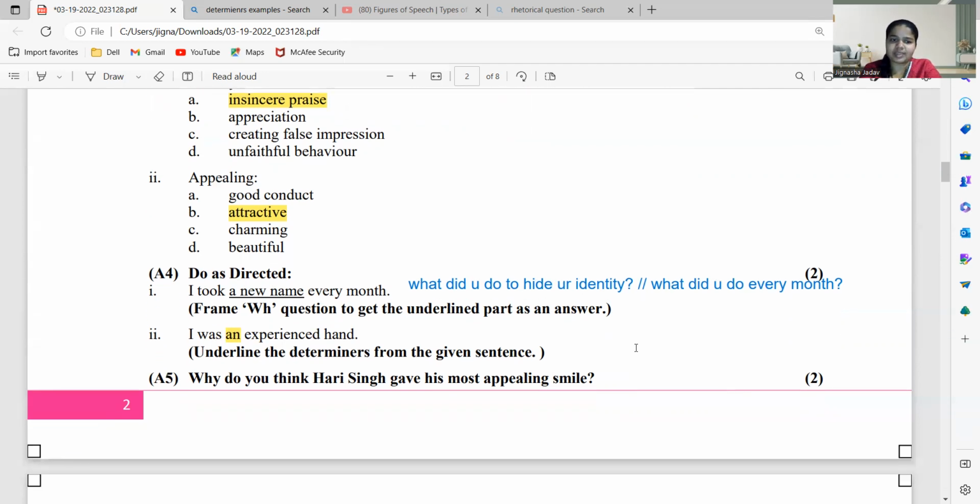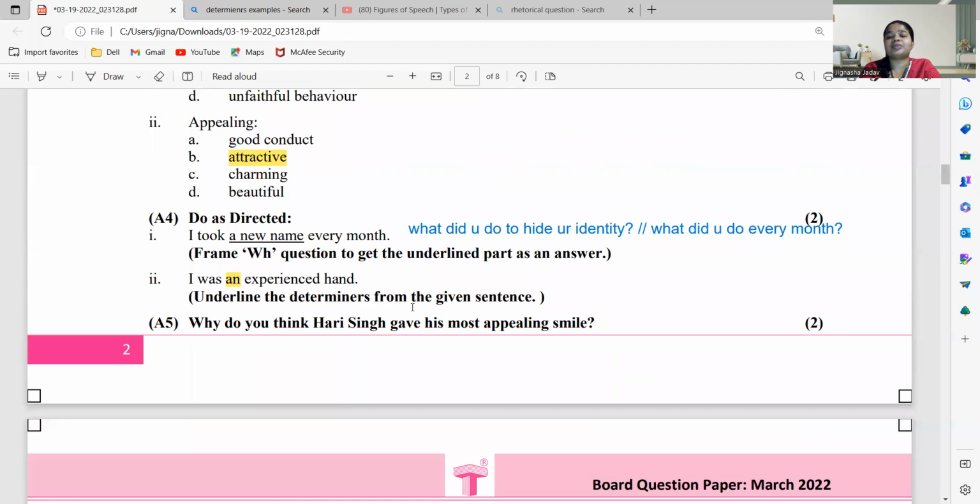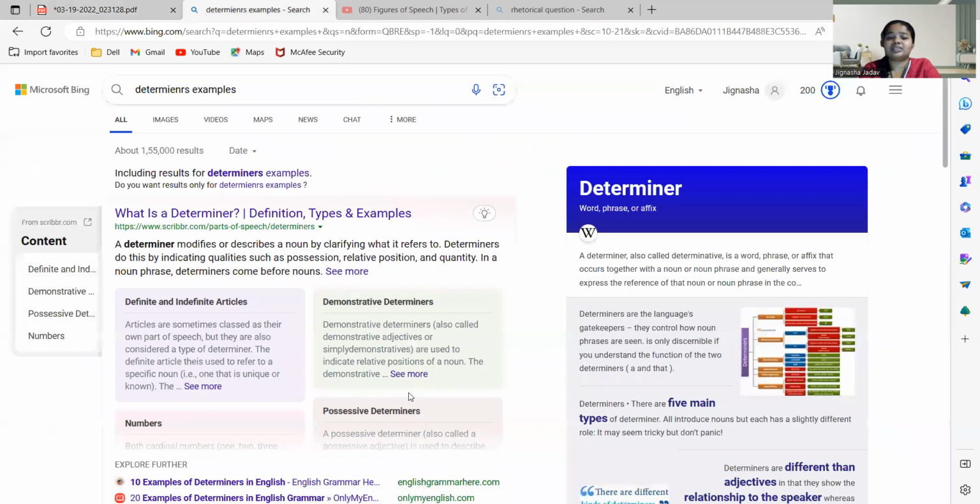Okay. Next, underline the determiners from the given sentence. Now, what is determiners?